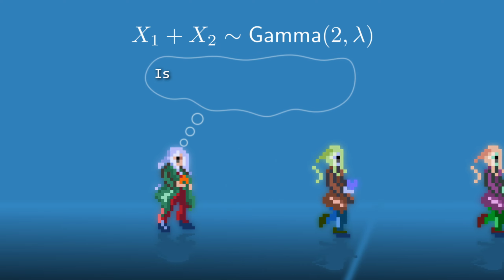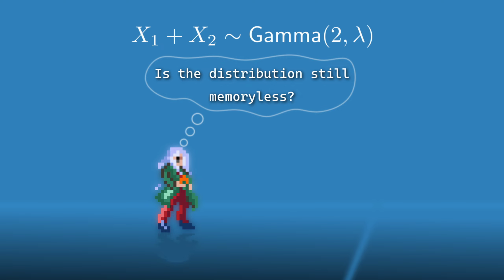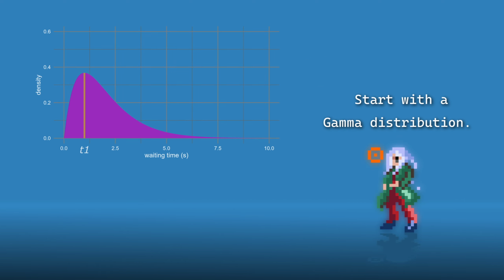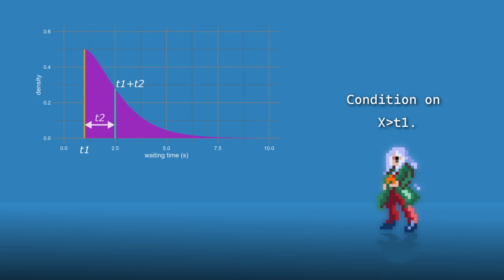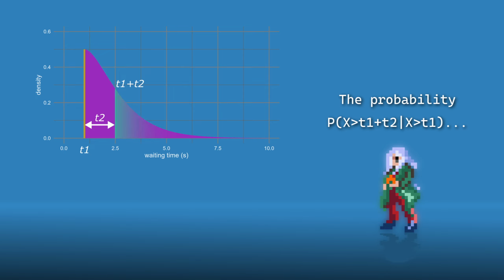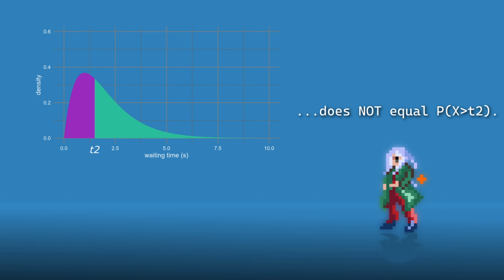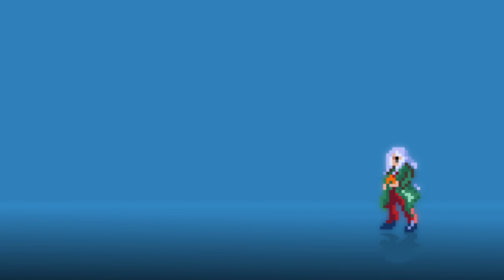In this scenario, is the distribution of waiting times still memoryless? Let's recreate the geometric argument for the gamma distribution to check. Start with the gamma distribution that describes waiting times. Condition on the event occurring after at least t1 seconds, producing a new probability distribution truncated at t1. The probability of waiting an additional t2 or more seconds is not the same as the probability of waiting t2 or more seconds according to the unconditional distribution.